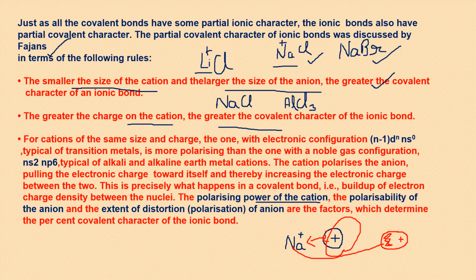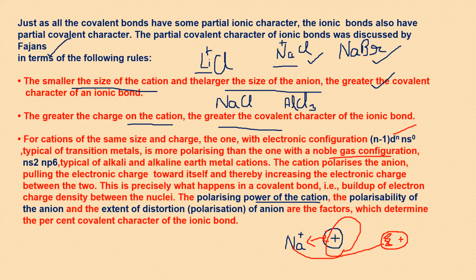One more thing I can see here: if something has a noble gas configuration like ns2 np6, and this is compared with the transition metals which have this configuration, they are d block elements.